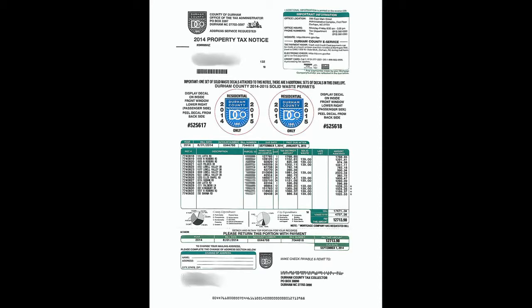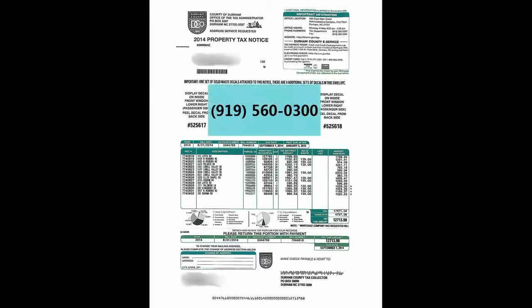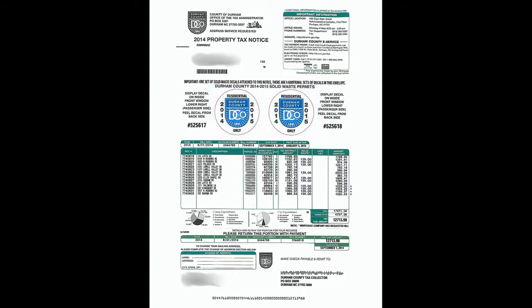Failure to pay the solid waste fee may result in collection actions against the real property. If you have any questions about solid waste decals or fees, please call the Durham County Tax Office at 919-560-0300.